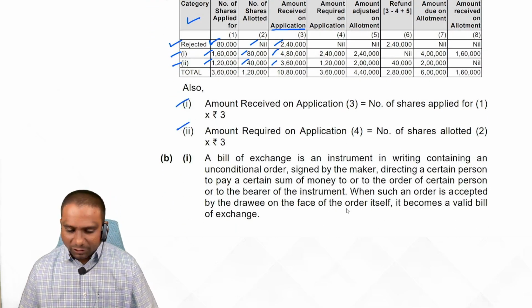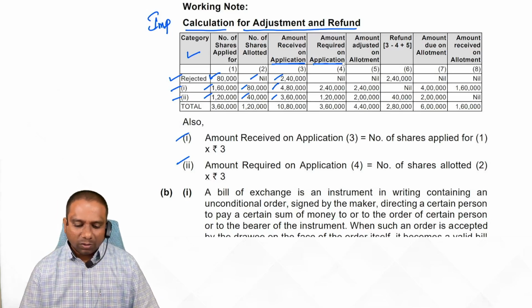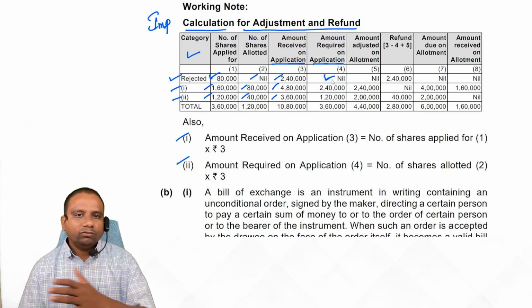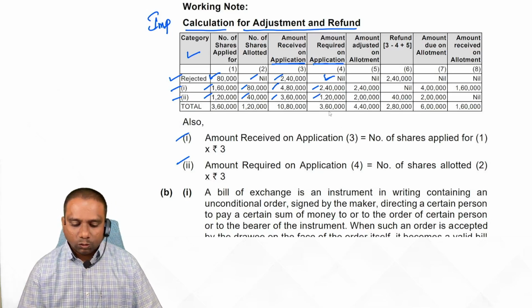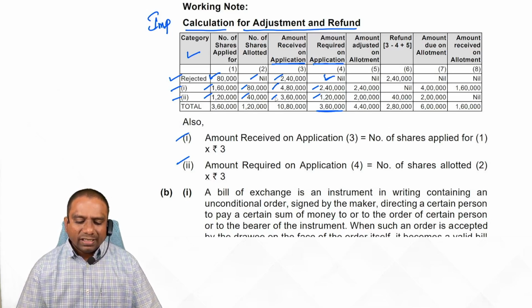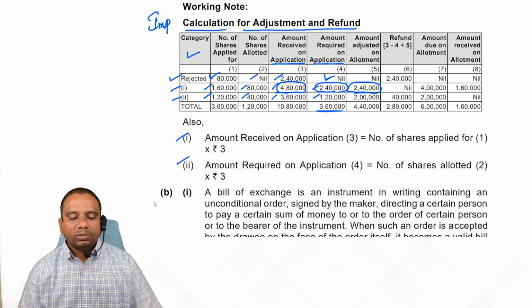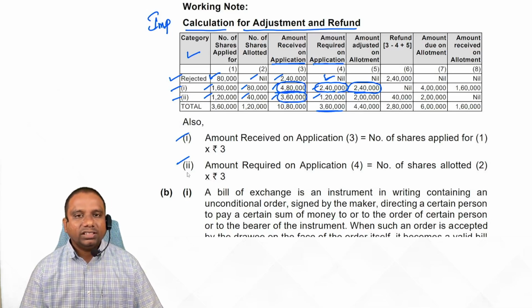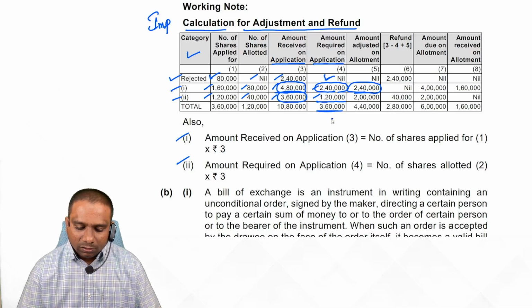Next one. Amount required on application. That means second column into application money. In any way, rejected shares, we didn't allot anything. Next, 80,000 into 3, 240, 40,000 into 3, 1,20,000. Total, 3,60,000. Amount adjusted on allotment. See, how much excess amount we have? For first category, we have 4,80,000 minus 2,40,000. 2,40,000 we are adjusting for allotment. Next category, we have 3,60,000 we received, whereas sent to capital account 1,20,000. 2,40,000 excess money we have.